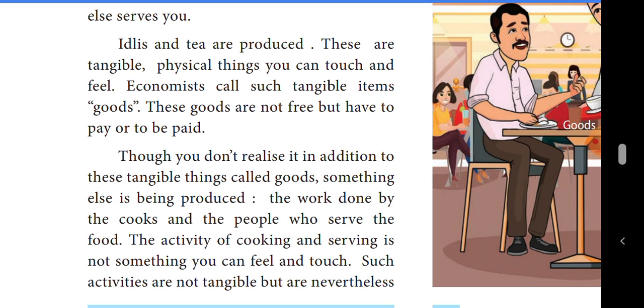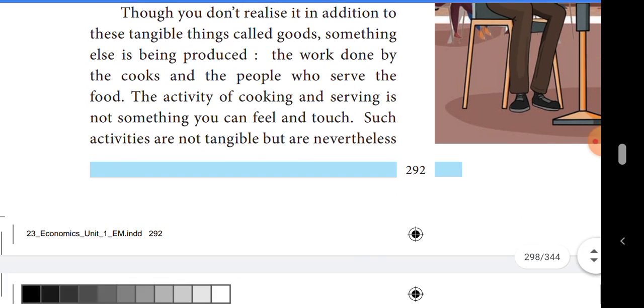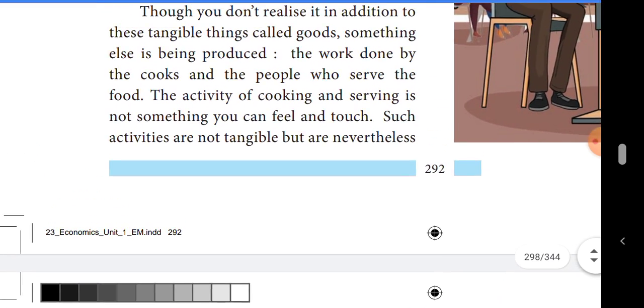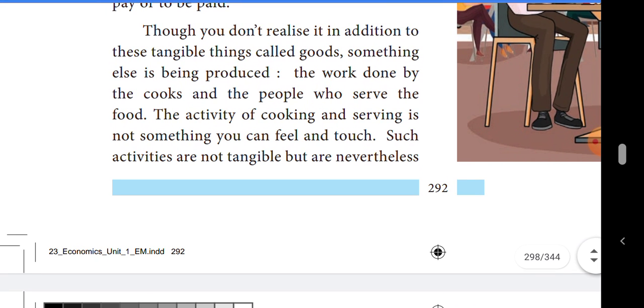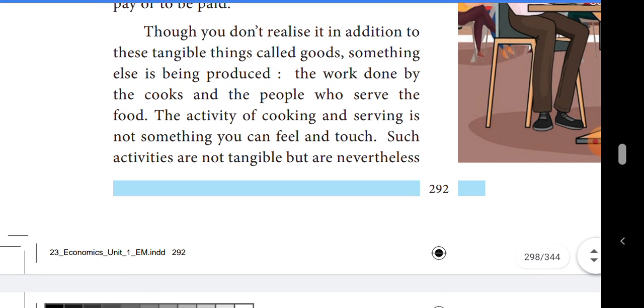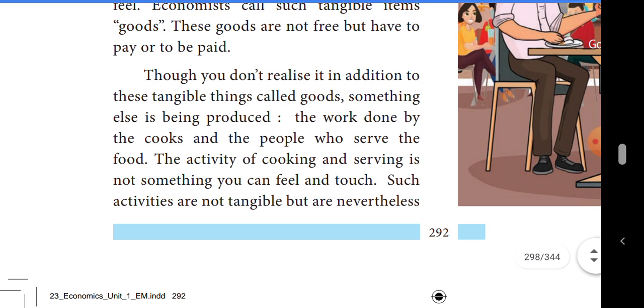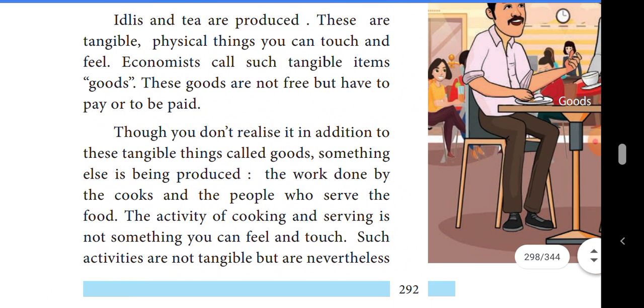Goods and services are produced and paid for, and this is what the GDP measures. How can we measure the GDP? The goods and services produced in a country are sold in the market, and that market value is called GDP. That market value is added in the GDP. Likewise we can measure the GDP.